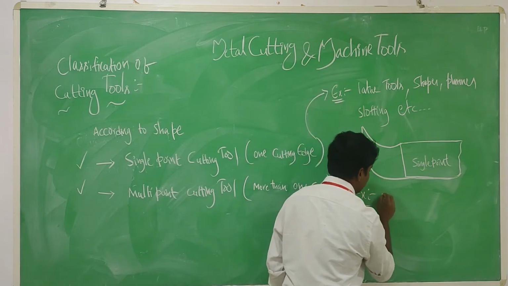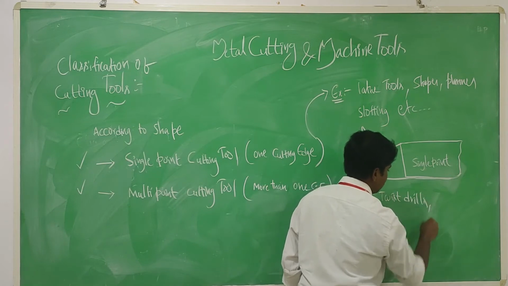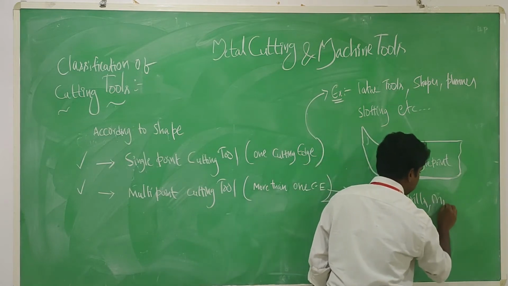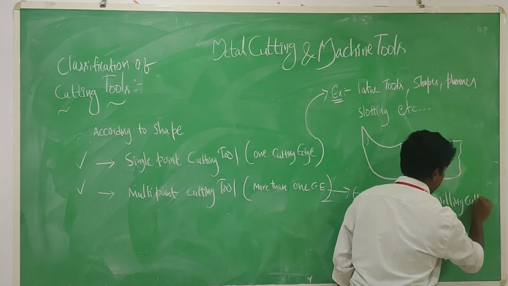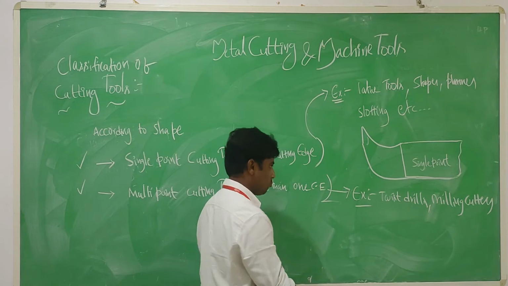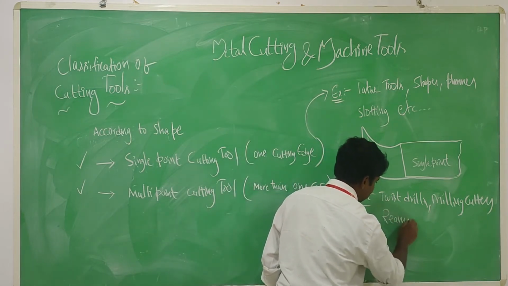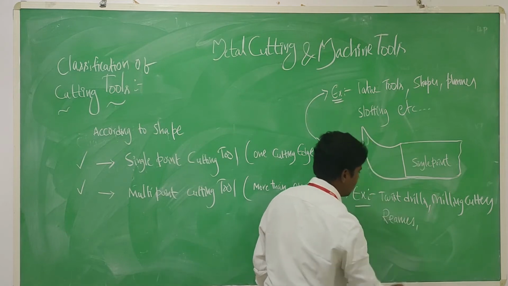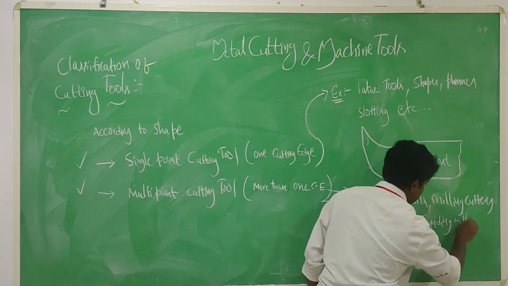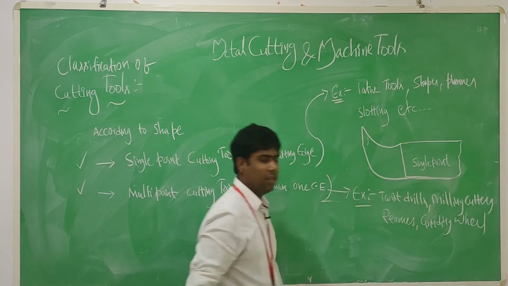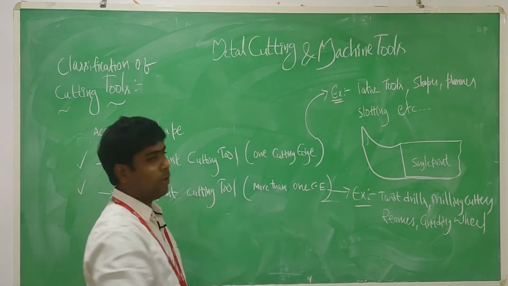Multi-point cutting tools are twist drills, milling cutters, reamers, grinding wheels, etc. Reamers, taps, broaches, these all come under multi-point cutting tools.